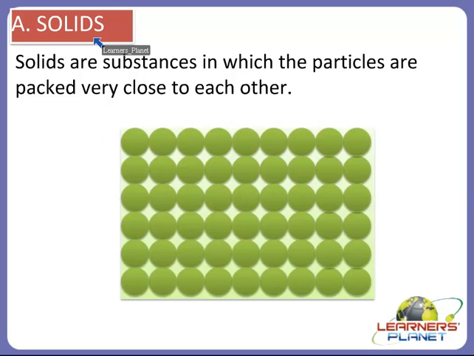So what are solids? Yes, solids are substances in which the particles are packed very close to each other, right? So there is no space between them. They are packed very close to each other.